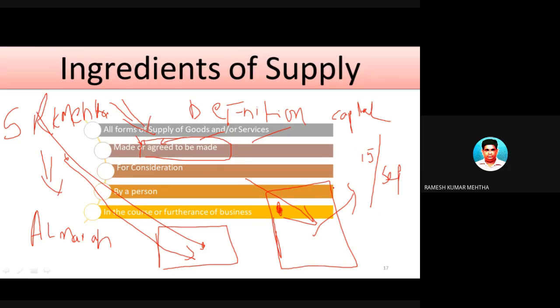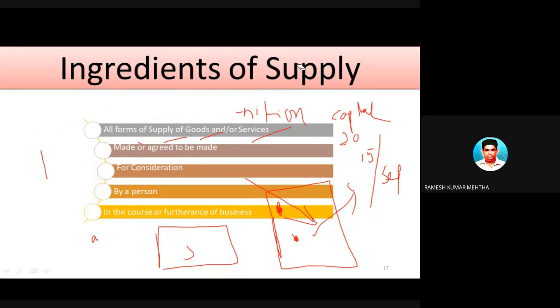That is today. When did I go? I went some 20 days back. So it has been agreed to be supplied. Or today himself, when I went to his showroom, I found a big almara which is suitable to me. I put an order, immediately I purchased. So he has supplied me immediately, or in future he is going to supply. So that is the meaning of made or agreed to be made. That is the meaning of it. Hope you have understood this part.